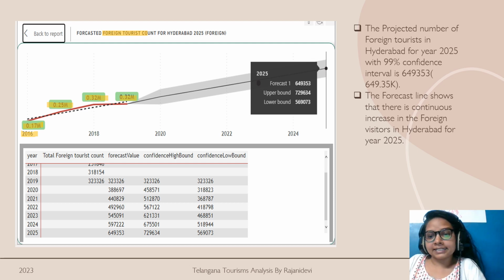The forecast line indicates that there is going to be an increase in the foreign tourists. So for year 2025, with a 99 percent confidence interval, I can say that the number is going to be 0.6 million in year 2025.